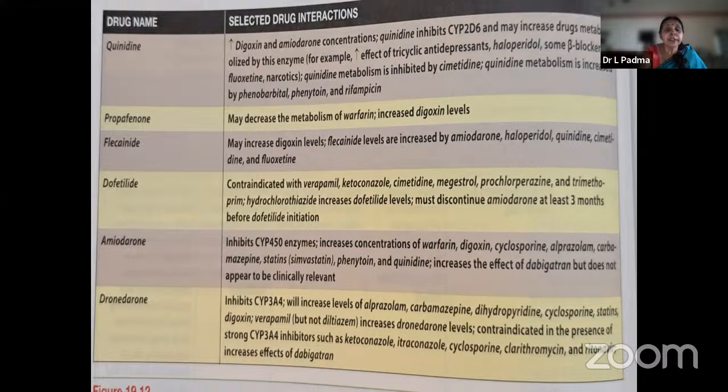The next very common is interferon. It inhibits enzymes, so increases warfarin. So first of all, warfarin has a narrow margin of safety and hence its concentration increases. So you have to reduce the dose. Reduce the dose of digoxin, cyclosporin, which is an immunosuppressant used in organ transplantation, alprazolam, anxiolytic antidepressant, then carbamazepine used in GTCS as first drug of choice.